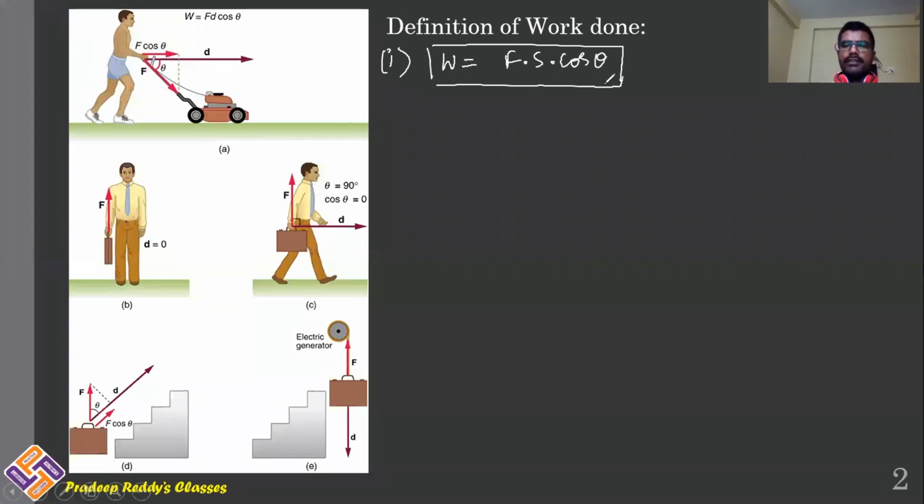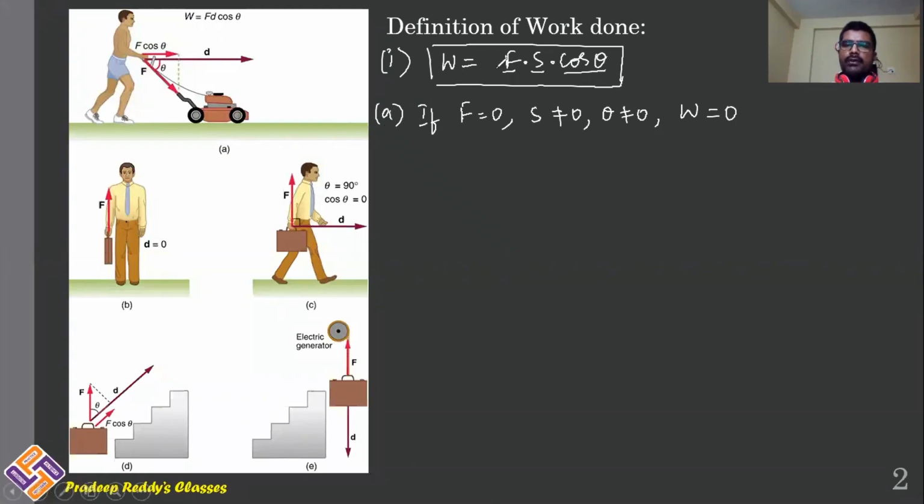Work done W is F S cos theta. So if F is equal to 0, S not equal to 0, theta not equal to 0, work done W is equal to 0. If any of these three, either cos theta, force or displacement, if any one of these three is equal to 0, work done will be definitely equal to 0.